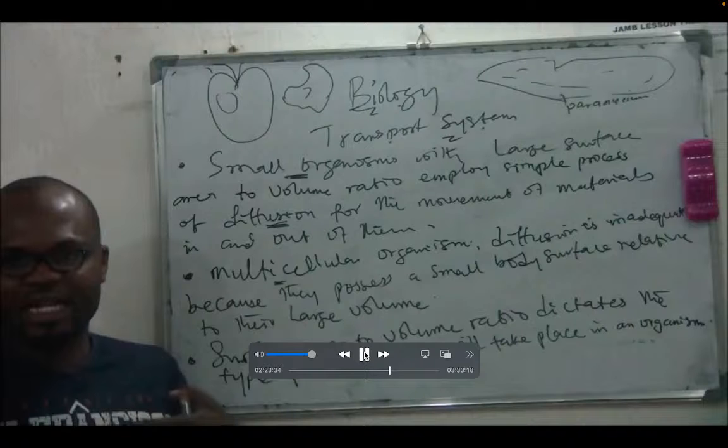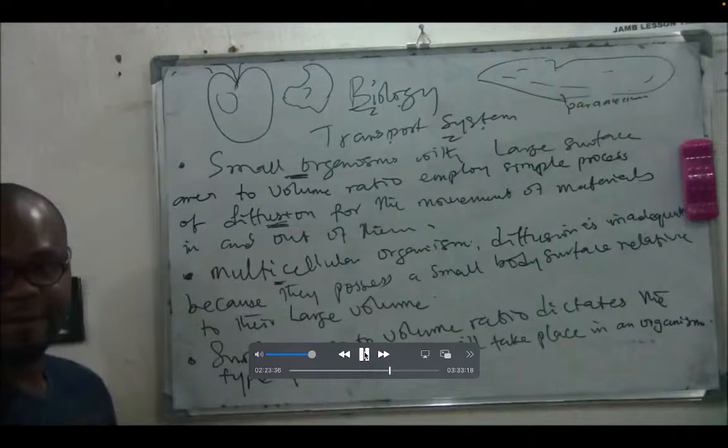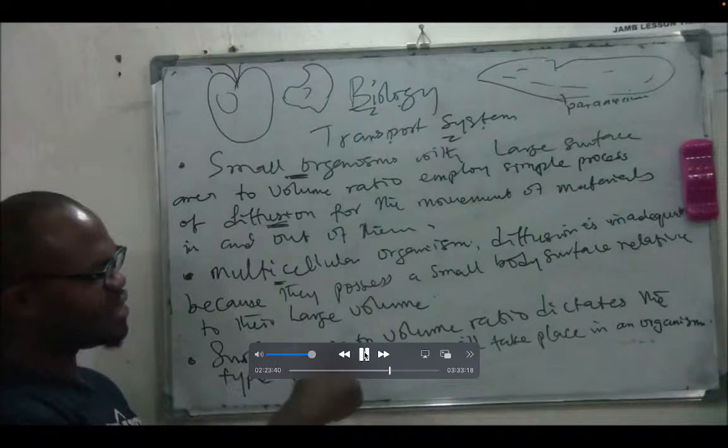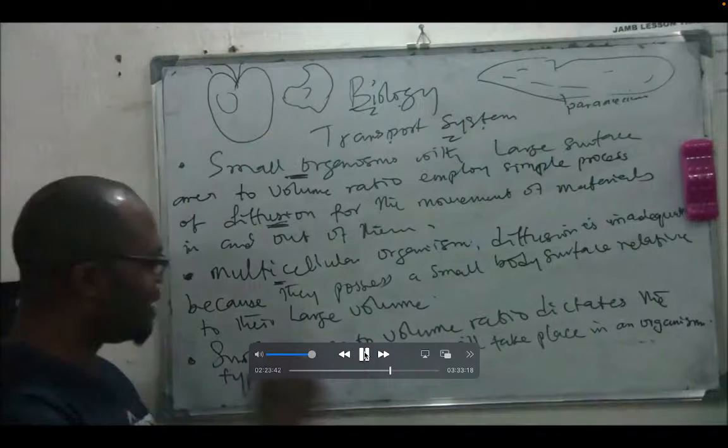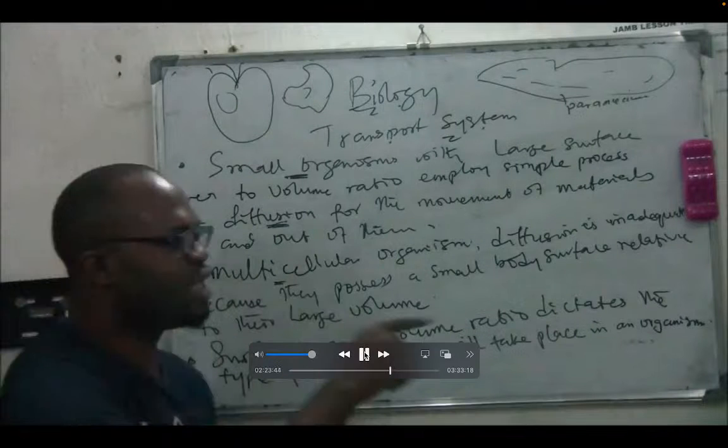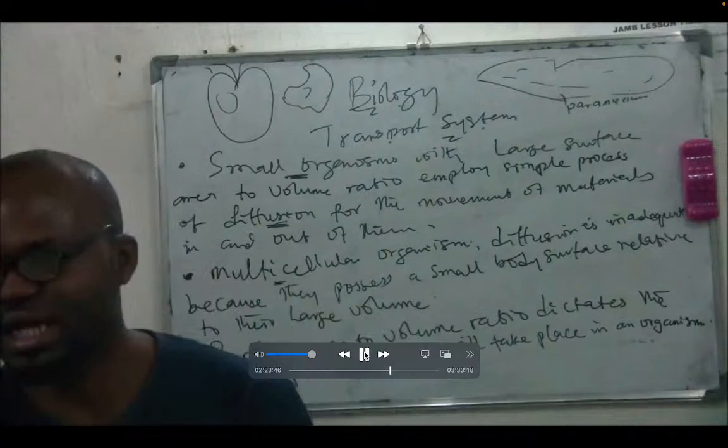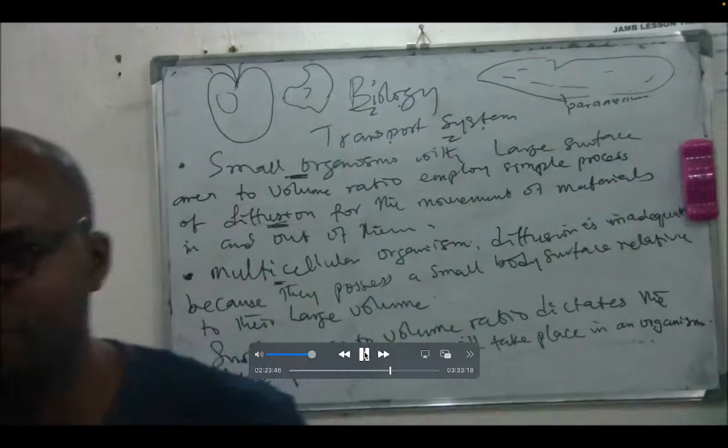What? Value. Is that clear? Now, the last fact says that surface area to volume ratio dictates the type of what? Transport that will take place in the organism. Is that clear? Surface area to volume ratio, that's what determines.